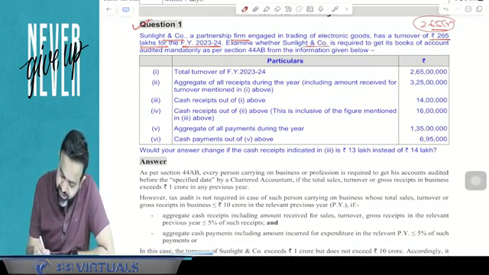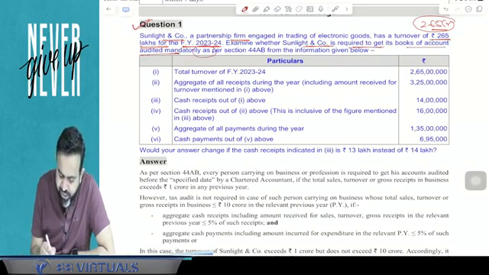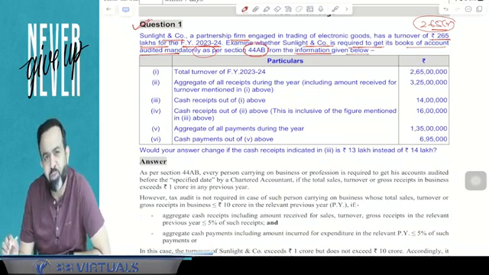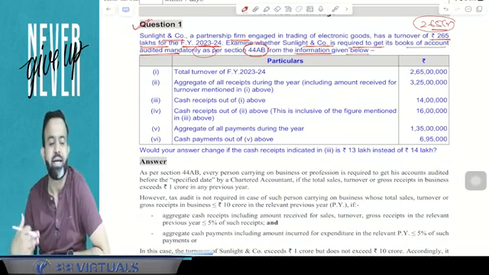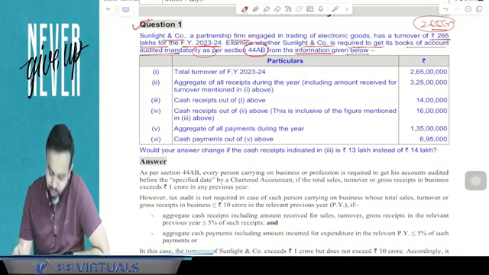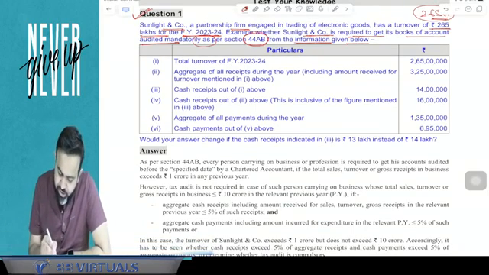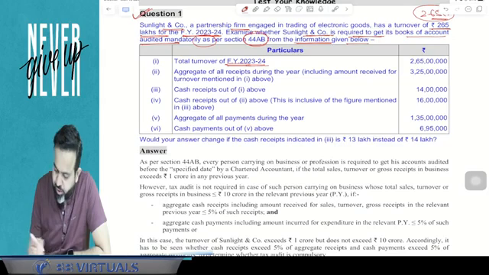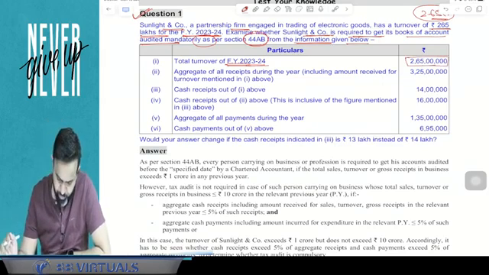Examine whether Sunlight and Company is required to get its books of accounts audited mandatorily as per section 44AB from the information given below. On the basis of this information, you have to decide whether they are required to audit their books of accounts or not. Now, total turnover for the financial year 23-24 is 2 crore 65 lakh. That is your total turnover.